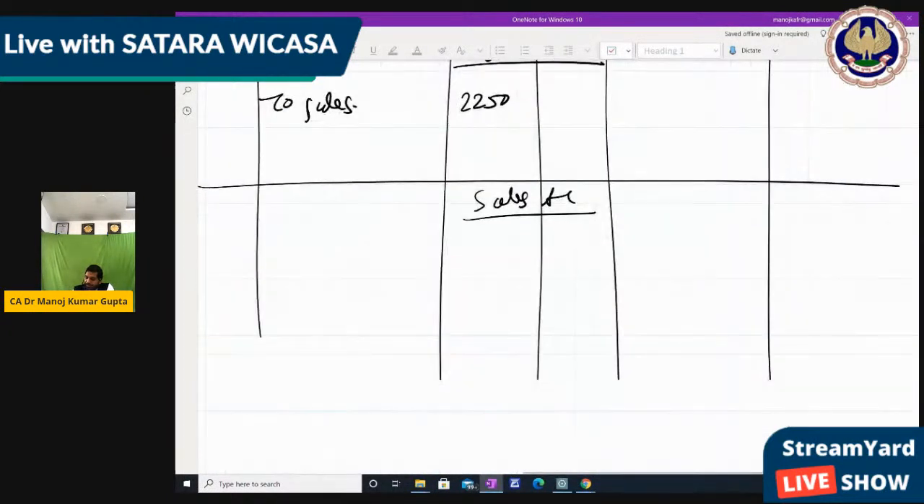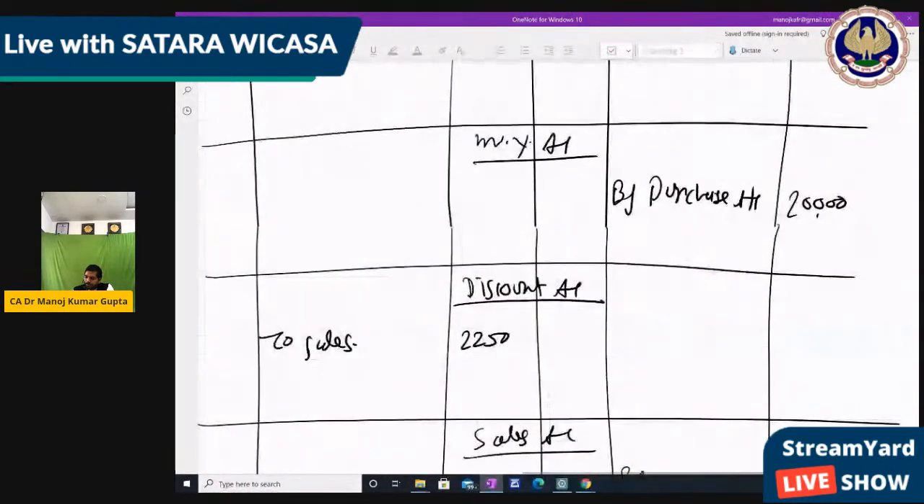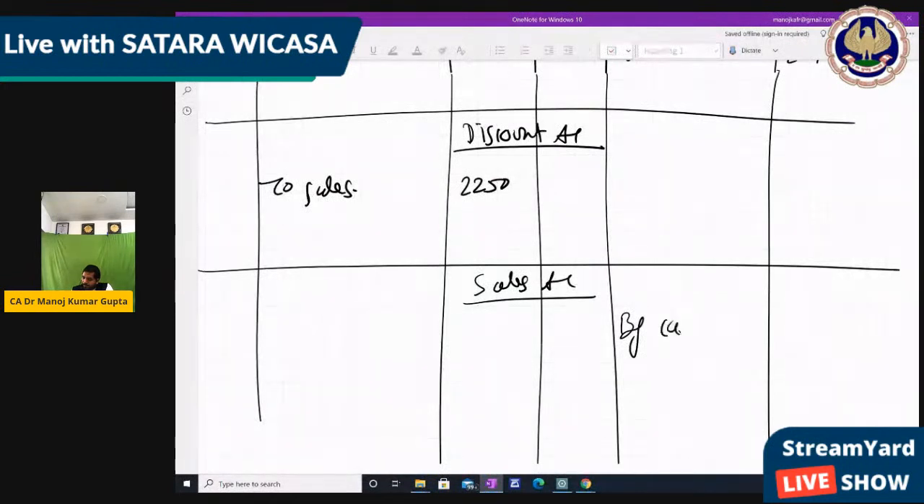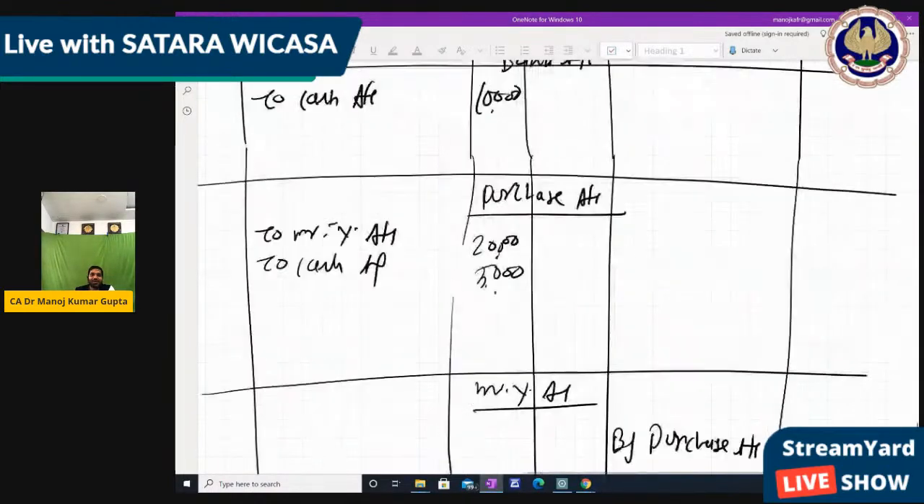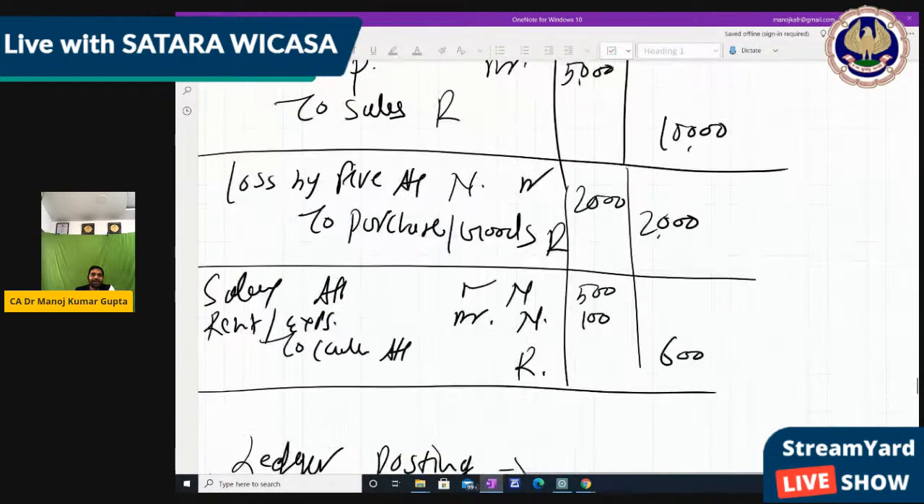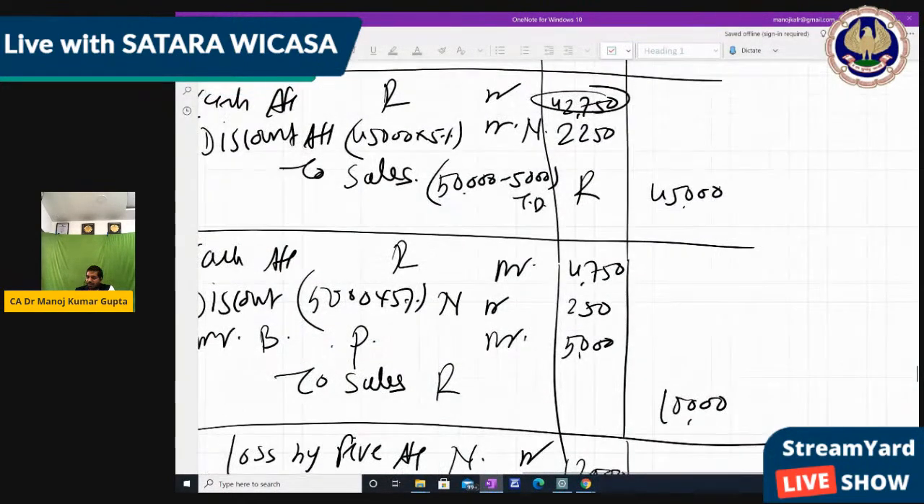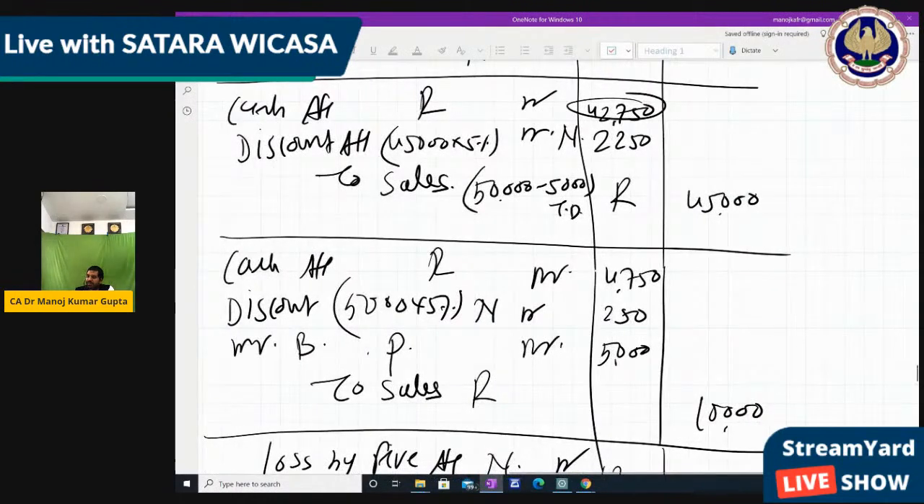Now make the sale account. On the credit side, by cash account 42,750 and by discount 2,250. You can see the total is 45,000. Because the total of sale is 45,000, you can check that the sales account has 45,000, which is the same. So we have provided 45,000 in the sales account as well.